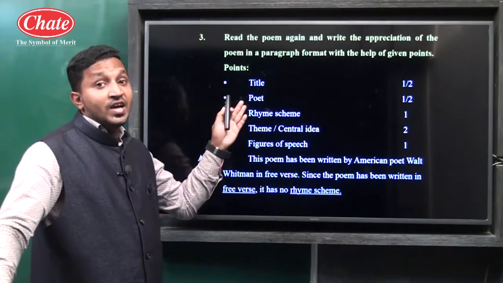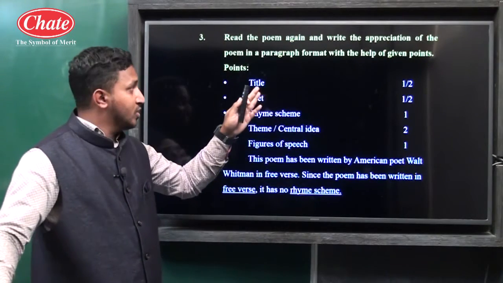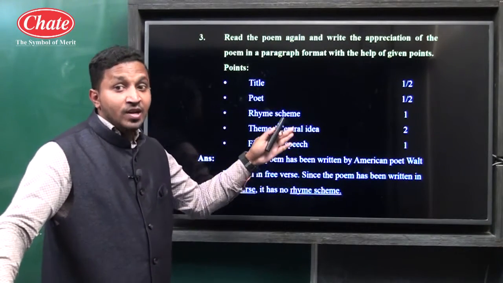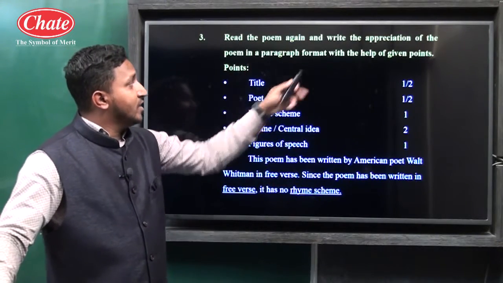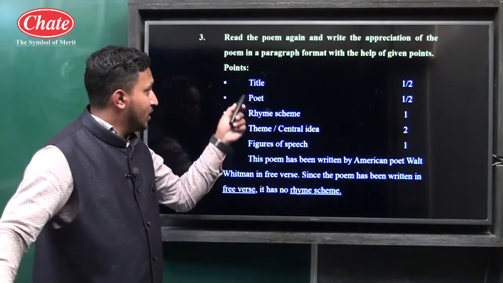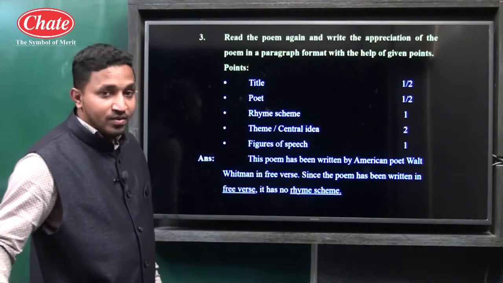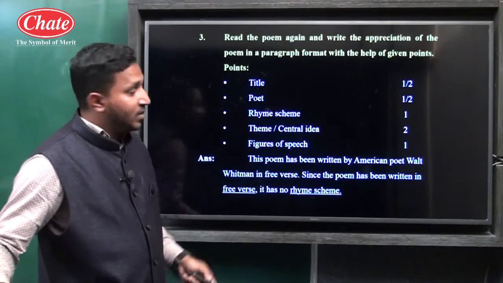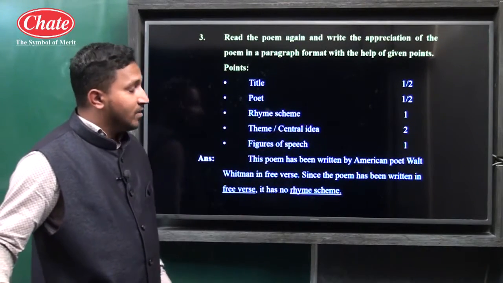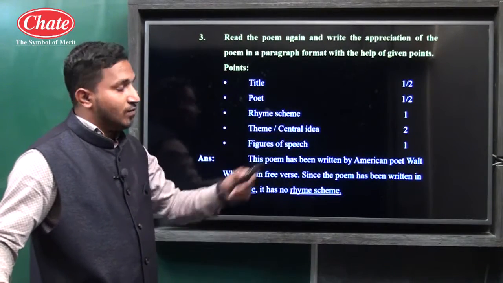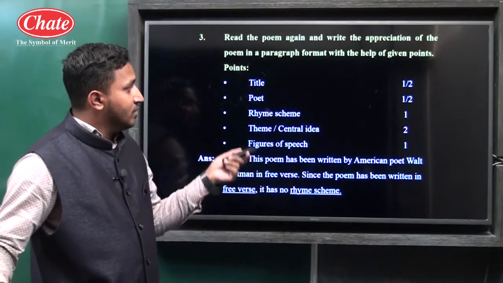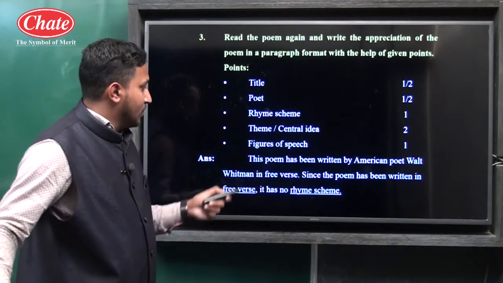The points have been given, but do not write them in point format. It is already told to write in paragraph format. Title half mark, poet half mark, rhyme scheme 1 mark, theme central idea 2 marks, figure of speech 1 mark. So altogether 5 marks are there.